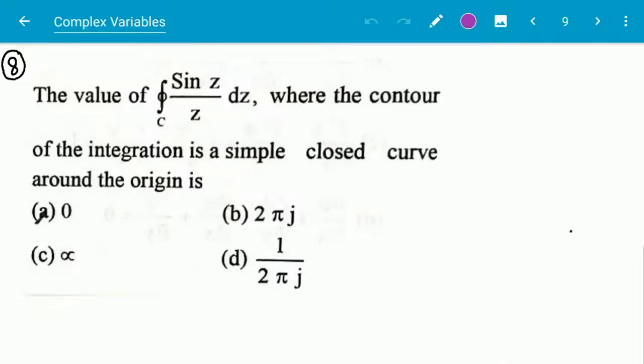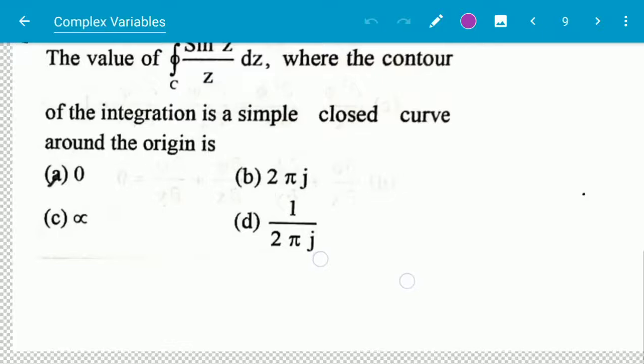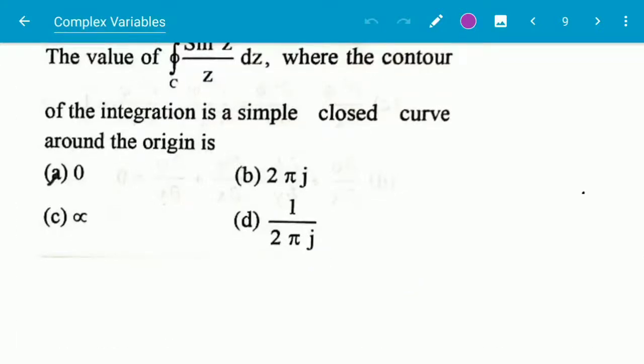Next question, question number 8. The value of integration in closed path sin z by z dz, where the contour of the integration is a simple closed curve around the origin, is. This is from the integral part, and here C is given as a closed curve around the origin.